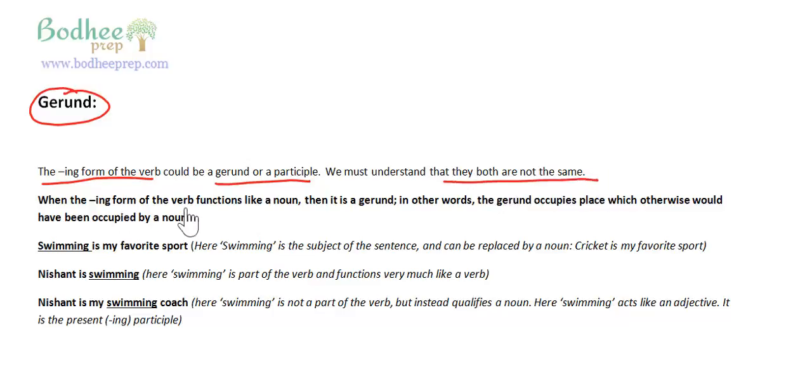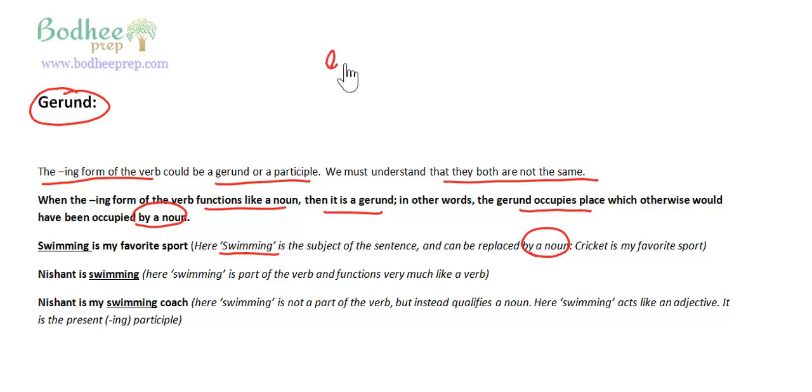When the ing form of the verb functions like a noun, then it is a gerund. In other words, the gerund occupies the place which otherwise would have been occupied by a noun. So you will say, swimming is my favorite sport. Here, swimming is the subject of the sentence and can be replaced by a noun. Cricket is my favorite sport.